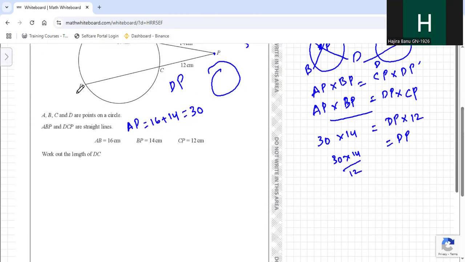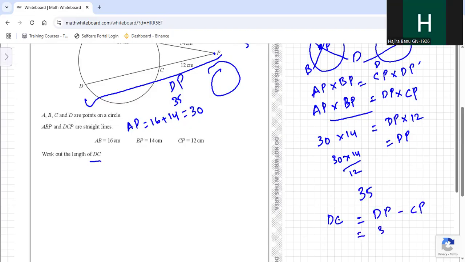Ma'am, can we not subtract 30 by 12? 35. 35? Okay, so you got full DP as 35. Now, we have to find DC. So DC equals DP minus CP.